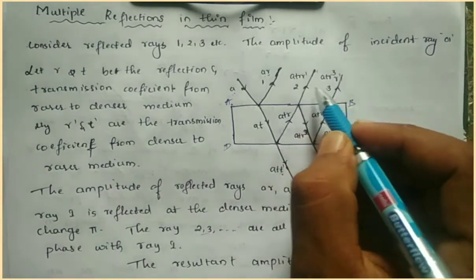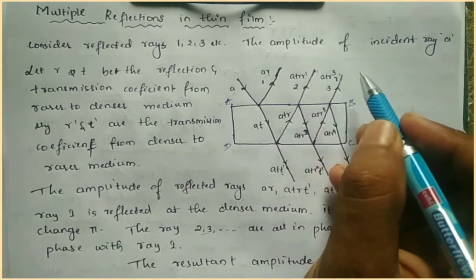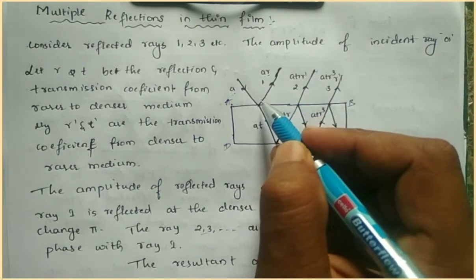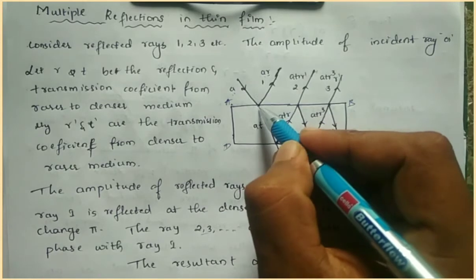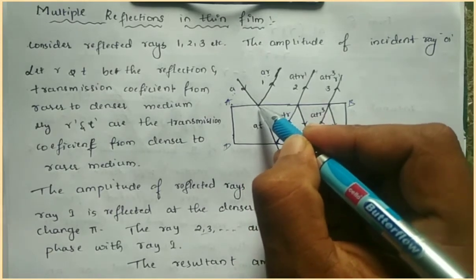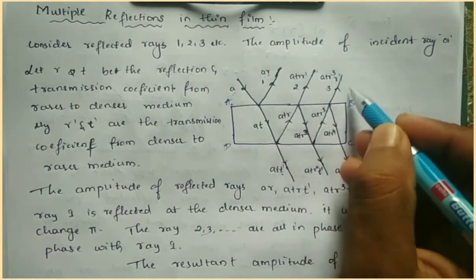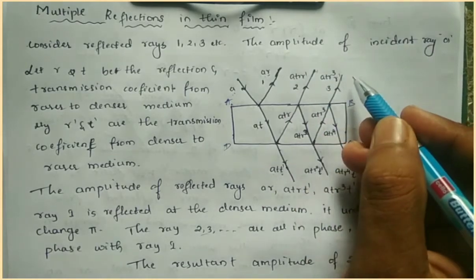So rays 2, 3, 4 do not change phase, but only the first ray changes phase because it is reflected from the denser media.